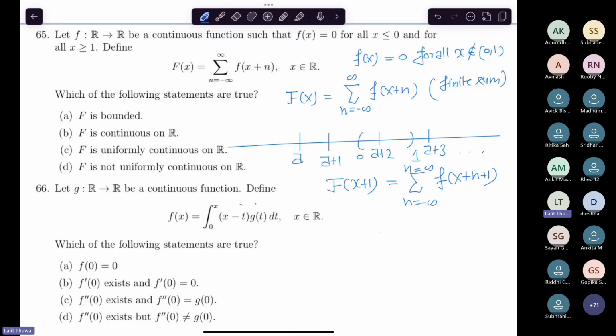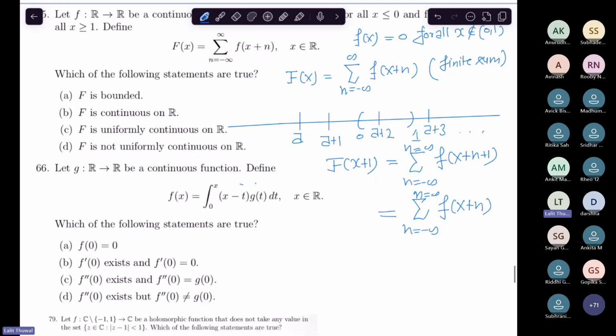As n varies over integers, n plus 1 also takes all those values, so there is no difference. It means it is a periodic function.